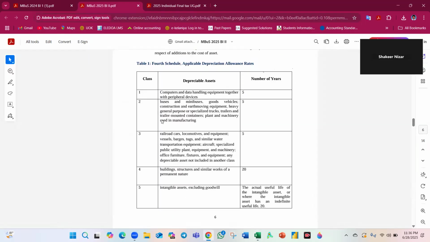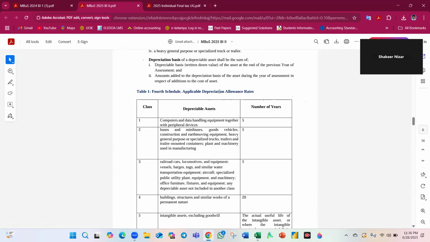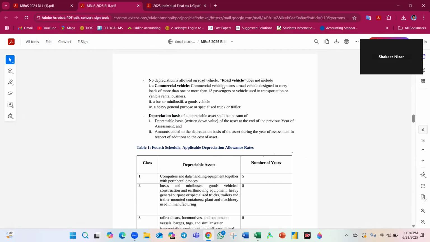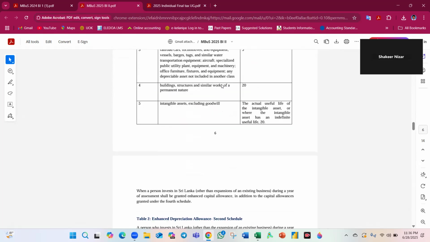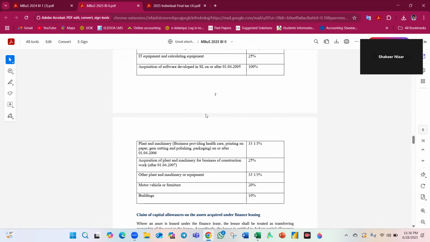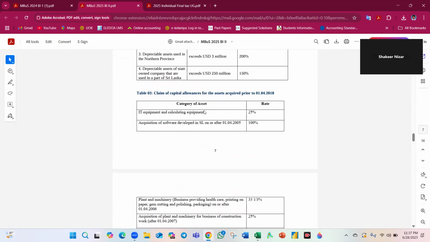It is acquired prior to 1st April 2018, or after 1st April 2018.